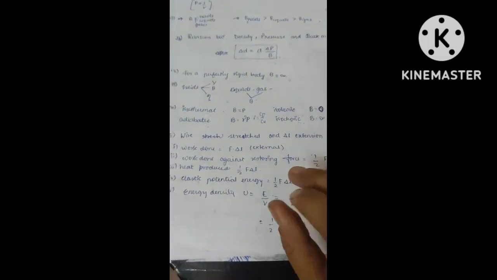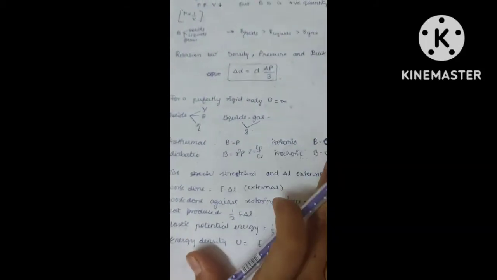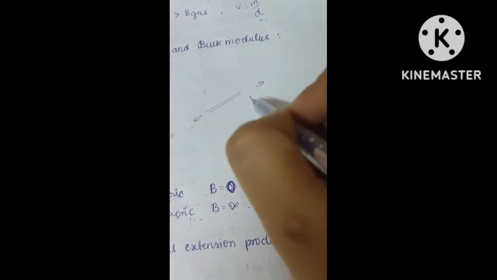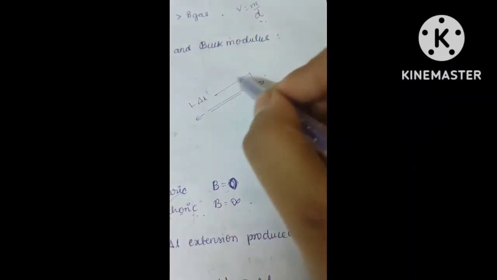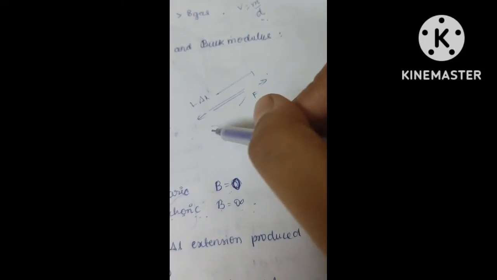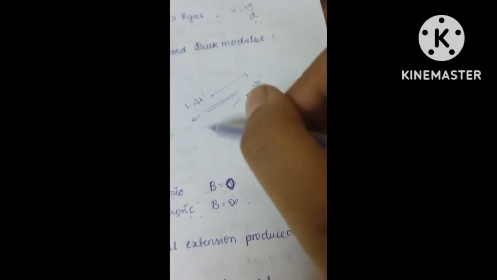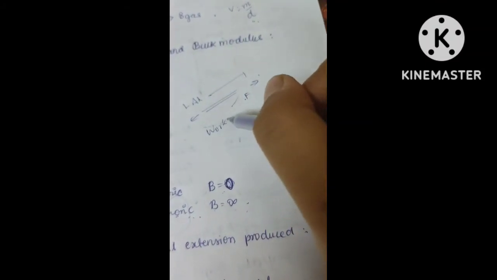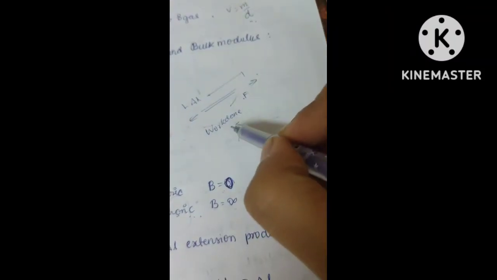Now comes your strain energy concept. For strain energy, nothing more they will ask you. What is strain energy? For example, this is your wire. You are stretching this wire by applying a force F, and some delta L elongation is produced. So what will happen? As you are applying force and elongation is produced, some work is done.